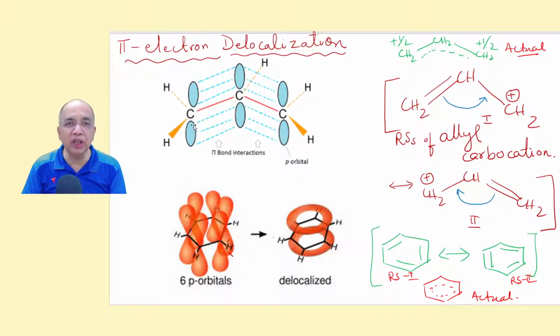And this p orbital loses some of its share of the electron, because the middle p orbital extends to overlap with this vacant p orbital. So this is a delocalized pi electron cloud. We have to write it like this.